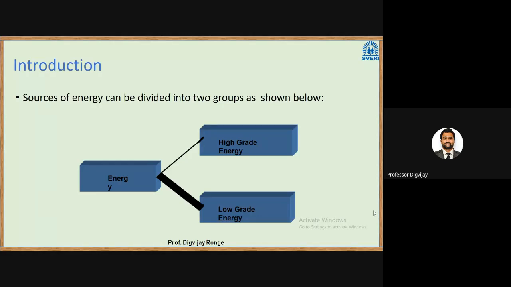Okay, so we'll start the topic. The topic name is availability. Another name for that is exergy. Another name is maximum useful work.